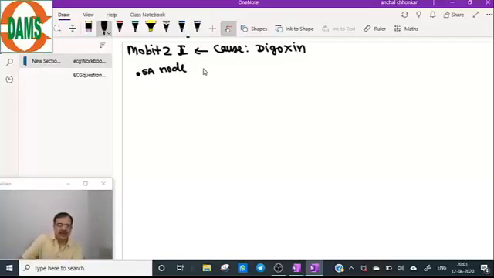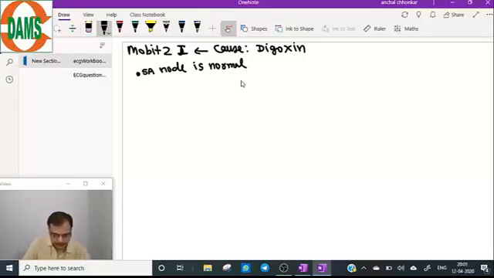So if it is Mobitz 1, a history of digoxin intake can be there. SA node is totally normal. It is depolarizing with its normal rate of 60 to 100 per minute.